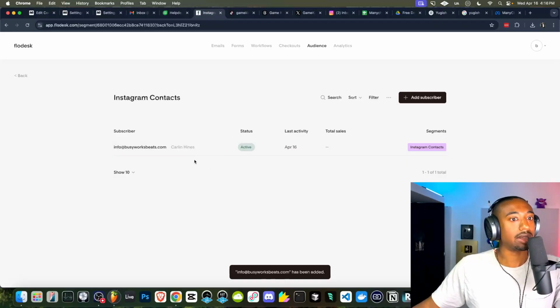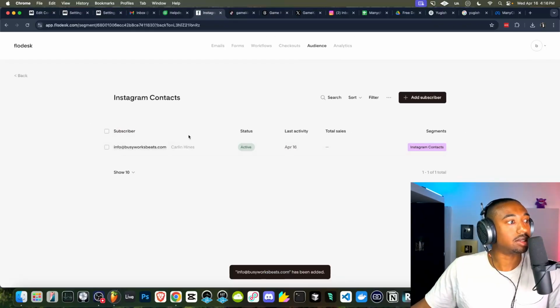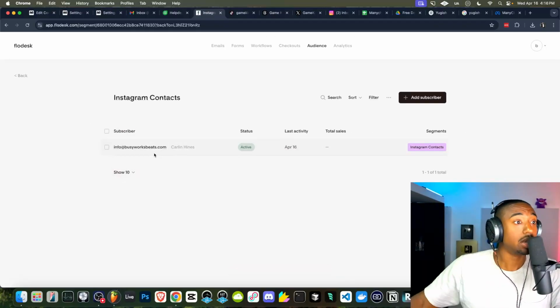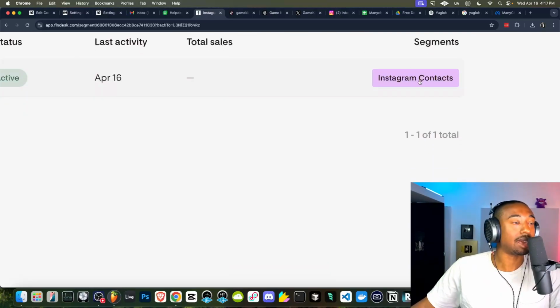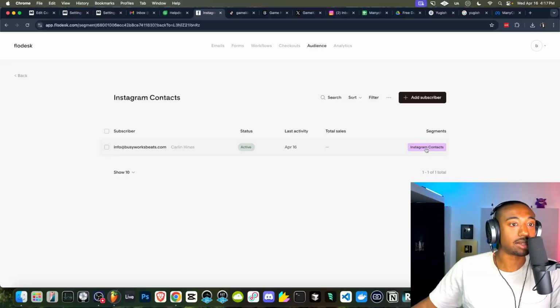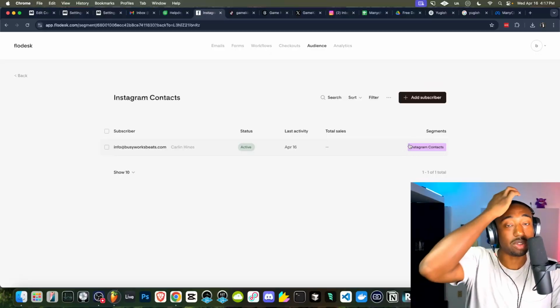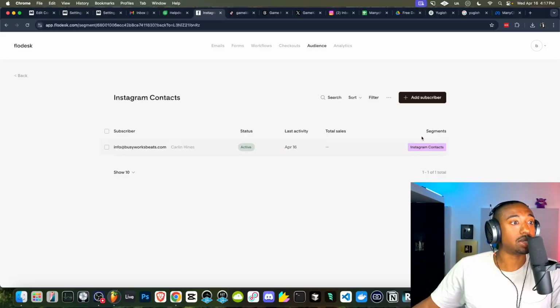Okay, so it should look like this. Again, I'm not sure why it was glitching. Maybe it takes time to read through. But as you can see, it tagged it with the Instagram contacts segment tag. You can give multiple people multiple tags so that you only email specific people about specific things. Very important that you tag your people. That's how simple it is.